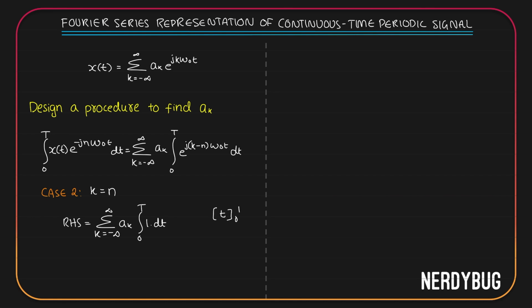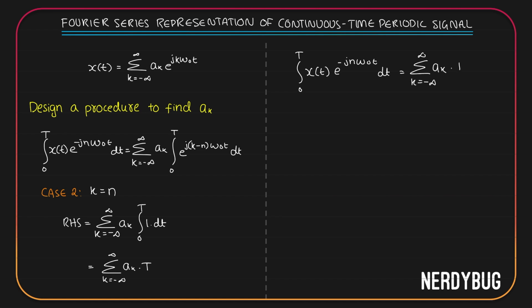Limit is from 0 to T, so it simply becomes the time period T. So RHS is summation from k equals minus infinity to infinity ak multiplied by time period T. Let's write it with the LHS. Integral from 0 to T x of t e raised to minus j n omega naught t dt is equal to summation from k equals minus infinity to infinity ak multiplied by T.